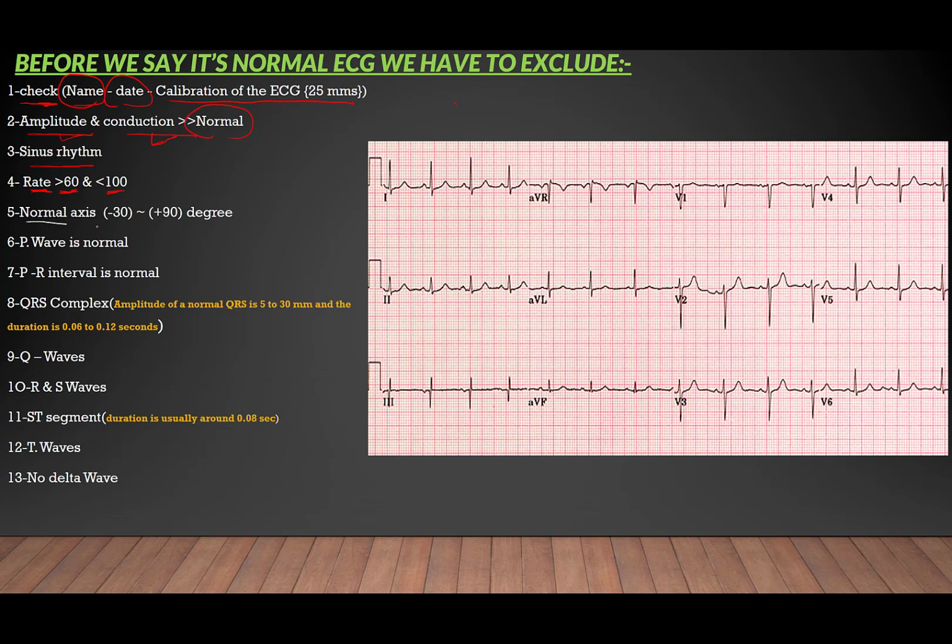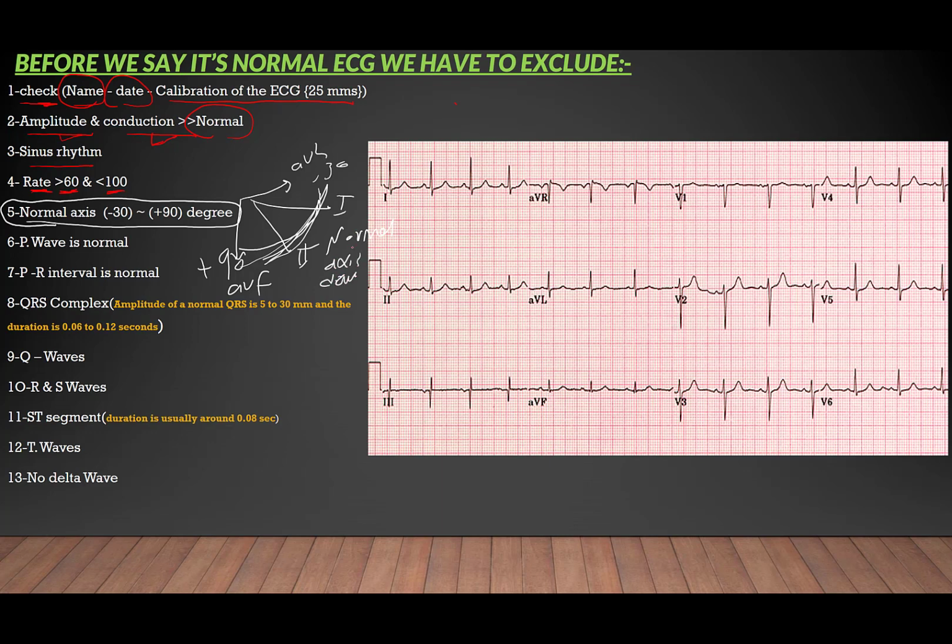Then we will jump to normal axis. In the normal axis, as I discussed in the previous video, we have a normal axis between -30 and +90 from the AVL, lead 1, lead 2, and AVF. Okay, this area is called normal axis deviation. I discussed it in detail in the previous video, so we don't have to repeat it in this video.